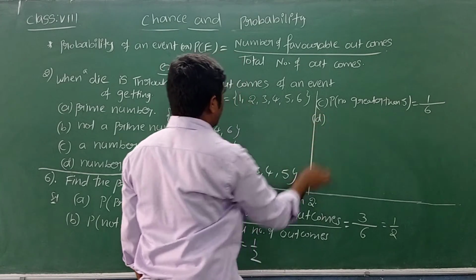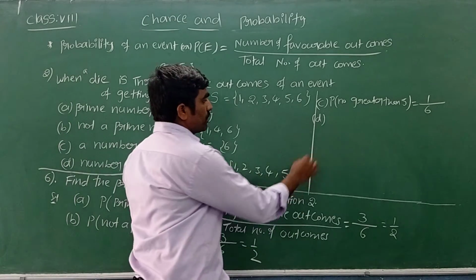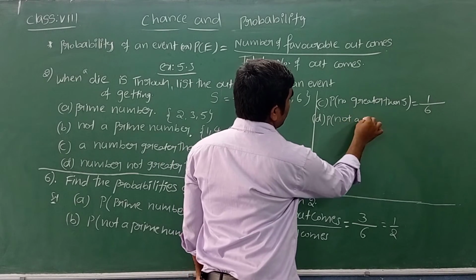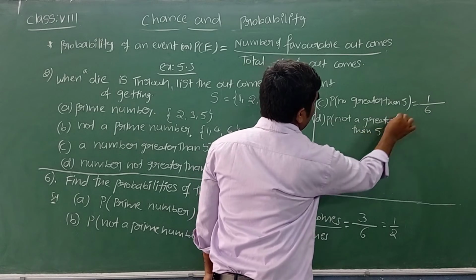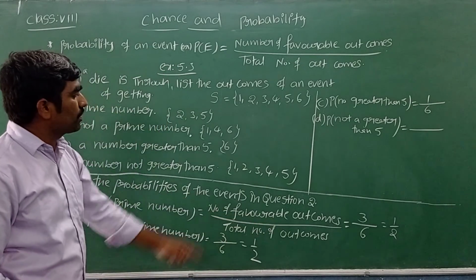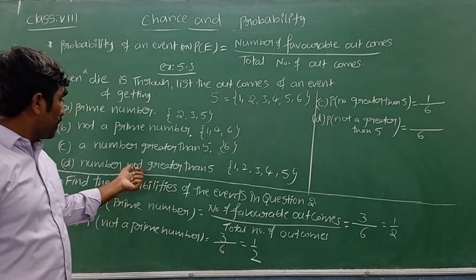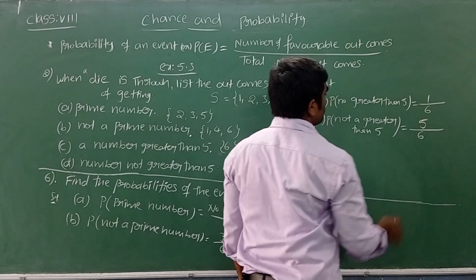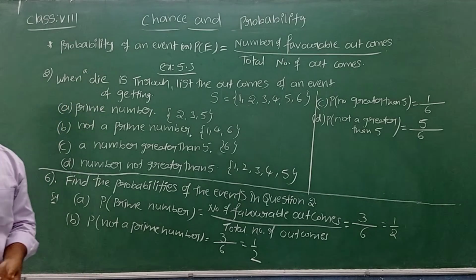The last one we'll see over here: a number not greater than 5. These are the possible outcomes. We have to find the probability of a number not greater than 5. Same formula: favorable outcomes by total number of outcomes. Total number of outcomes, how many are there? 6. How many are favored to not greater than 5? These are all not greater than 5, so there are 5 possibilities. This is the way we can apply this formula.